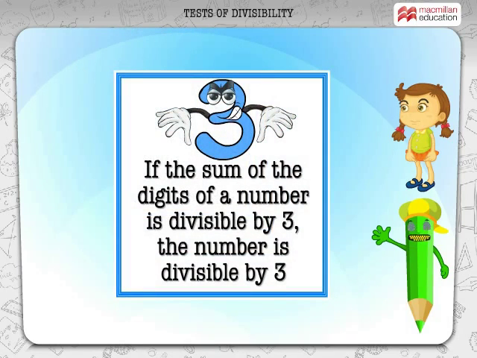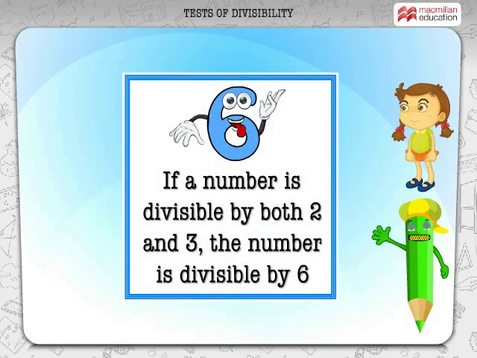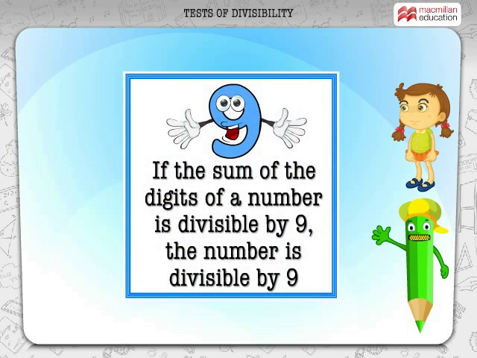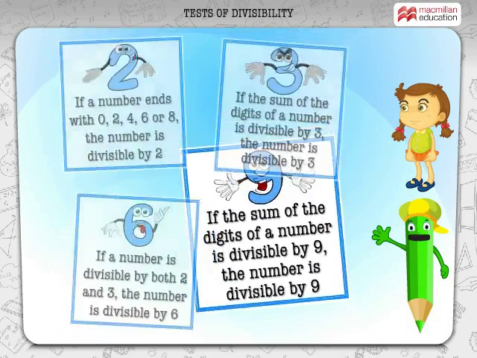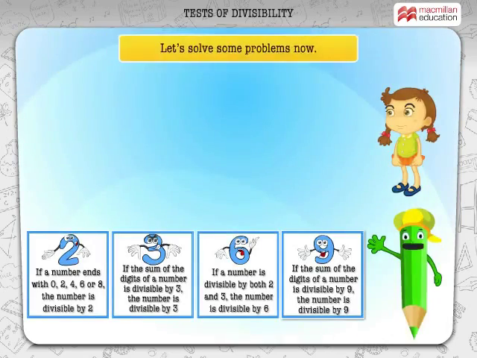If the sum of the digits of a number is divisible by 3, the number is divisible by 3. If a number is divisible by both 2 and 3, the number is divisible by 6. If the sum of the digits of a number is divisible by 9, the number is divisible by 9. Let's solve some problems now.